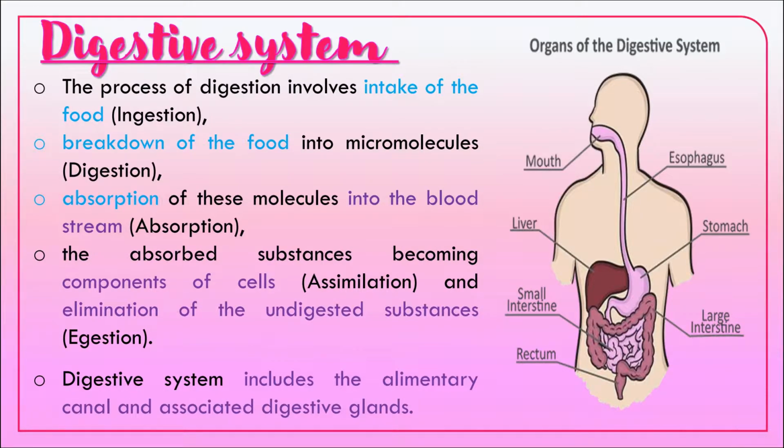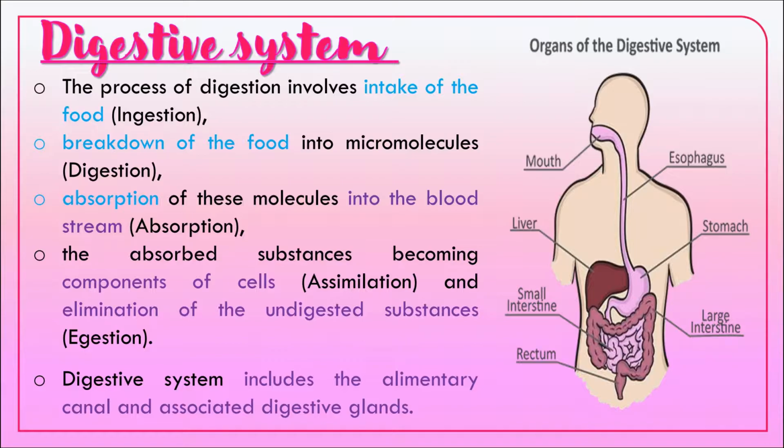Digestive system. The process of digestion involves 5 processes. They are the intake of the food, which is called ingestion; breakdown of the food into micromolecules, called digestion; absorption of these micromolecules into the bloodstream, called absorption; the absorbed substances becoming the component of the cells, called assimilation; and the elimination of the undigested substances, called egestion.